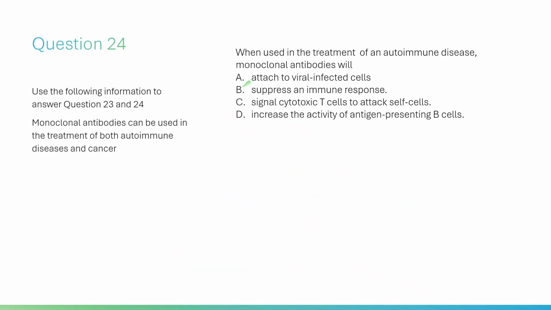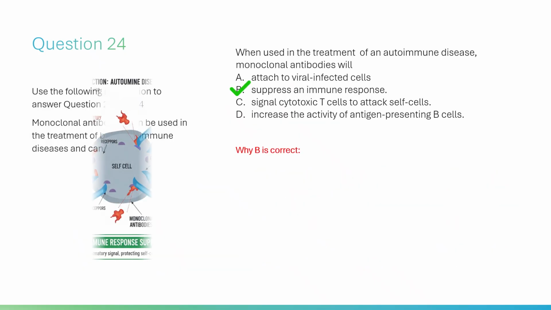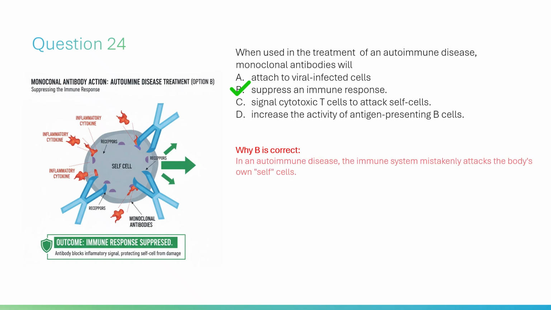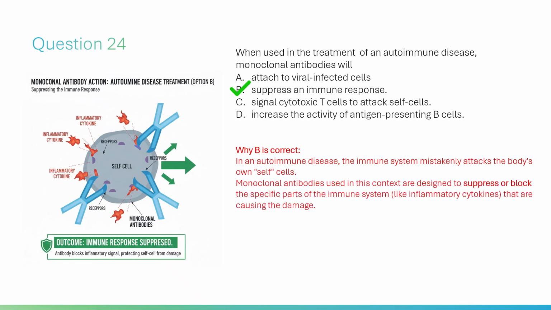B is correct. In an autoimmune disease, the immune system mistakenly attacks the body's own cells. Monoclonal antibodies used in this context are designed to suppress or block the specific parts of the immune system, like inflammatory cytokines, that are causing the damage. Why the others are wrong.